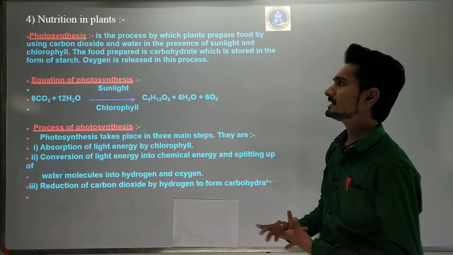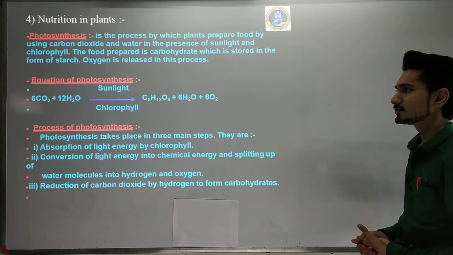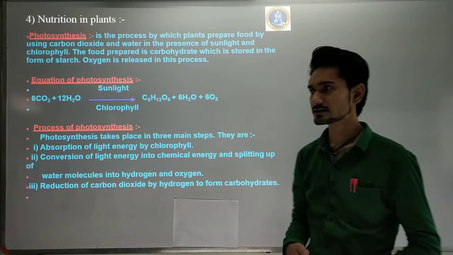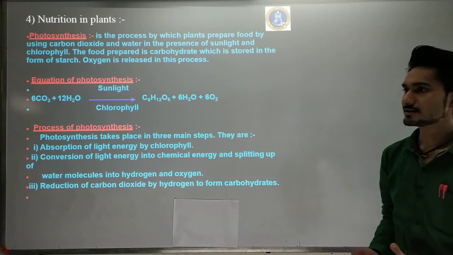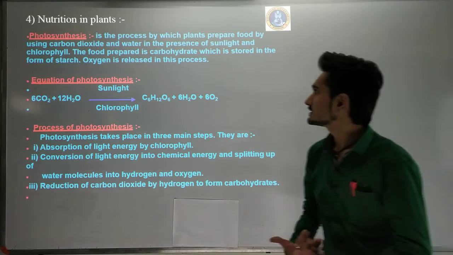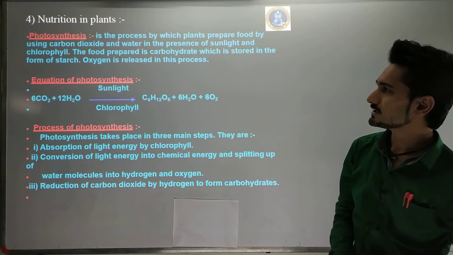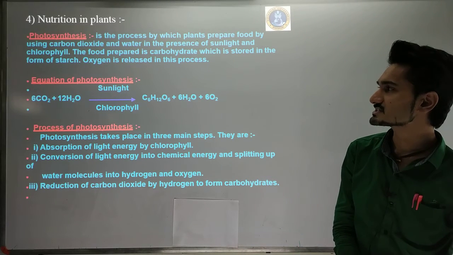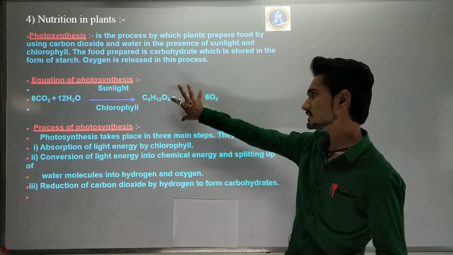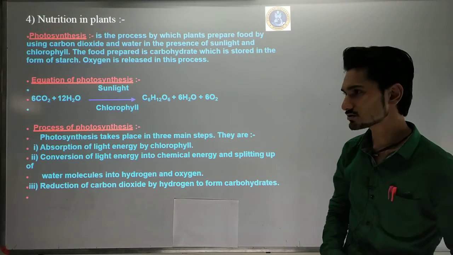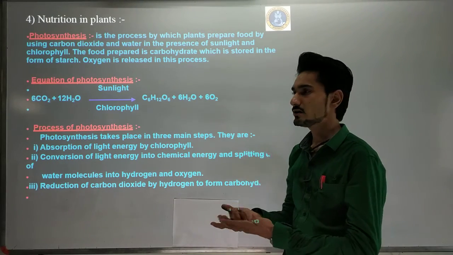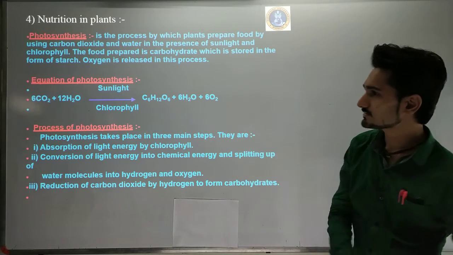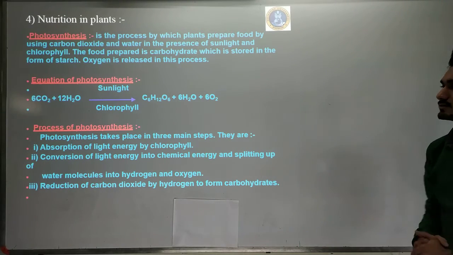The food prepared is carbohydrate, also called glucose, sugar, or starch, which is stored in the form of starch. Oxygen is released in this process. Also, water droplets will be exposed on the surface of the leaves, and it will release oxygen.